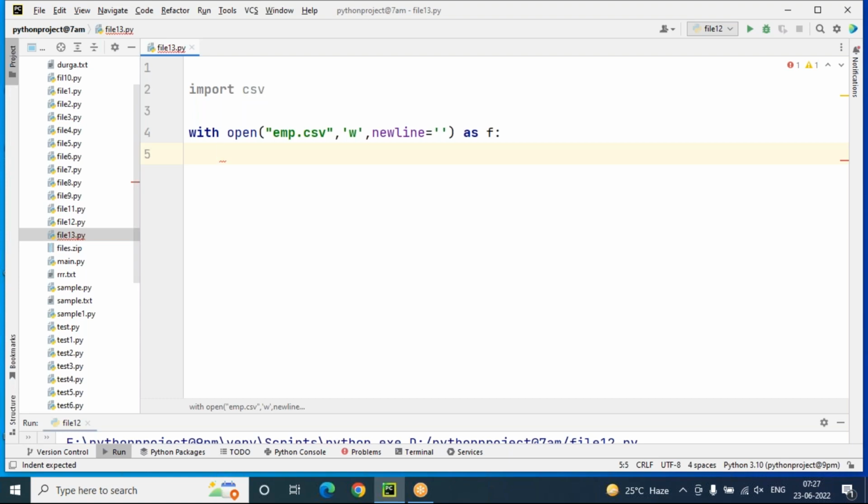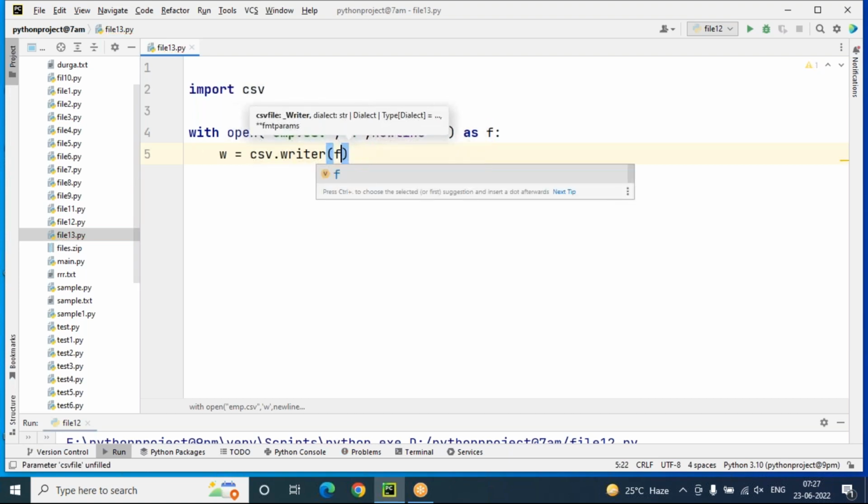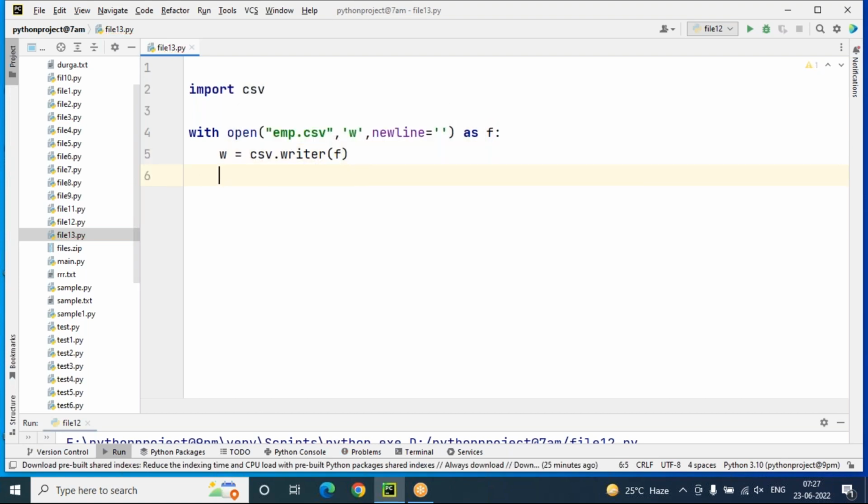So with is a keyword, open is a method, emp.csv is my file name, W is the write mode because I need to store the data into a CSV file, and newline is an attribute, as is a keyword, F is the file object name. Under this with block, I have to show you how to write the data into the CSV file. W is my writer object, and csv is a module name. Dot writer is a method name where you want to write on F. F means file object. That's all.